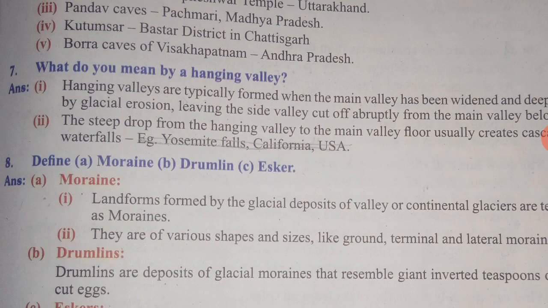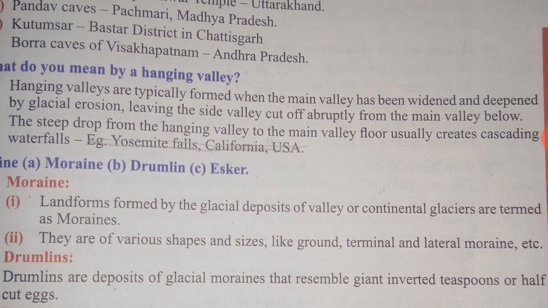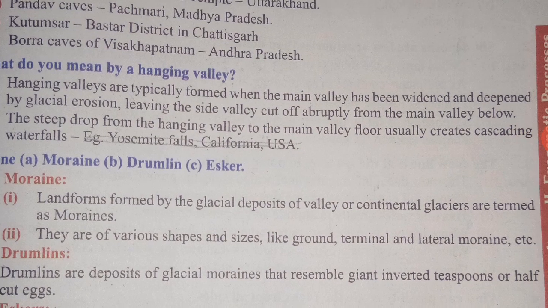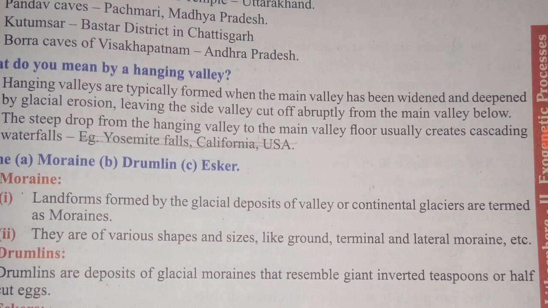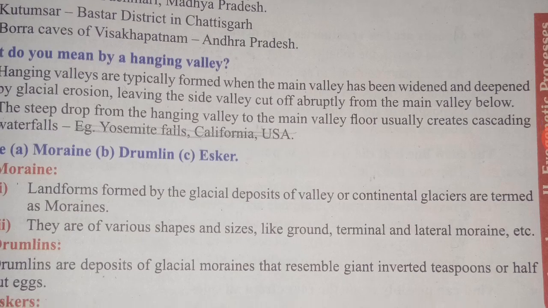Eighth question, define moraine, drumlin, esker. Now A. Moraine. Landforms formed by the glacial deposits of valley or continental glaciers are termed as moraines. They are of various shapes and size like ground, terminal and lateral moraines, etc. B. Drumlins.